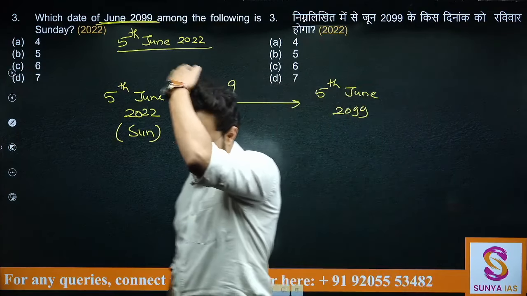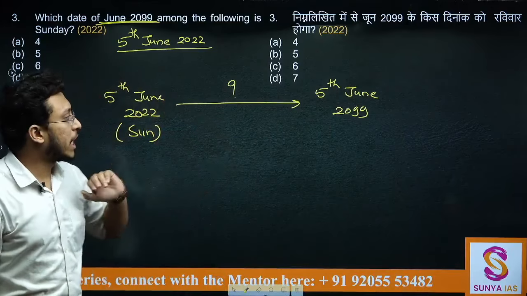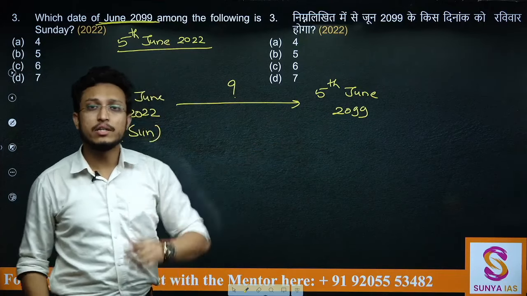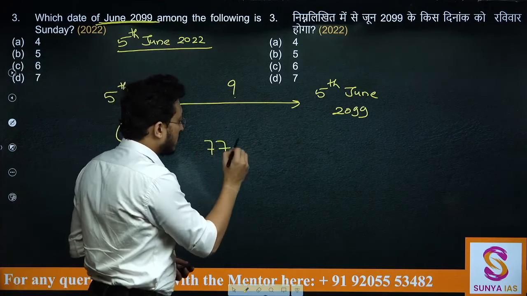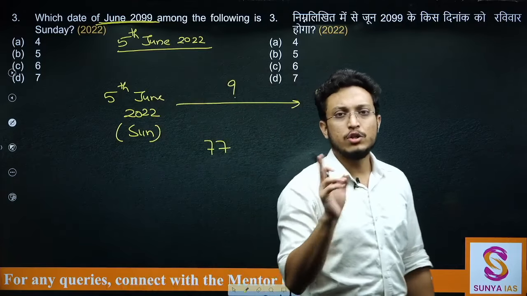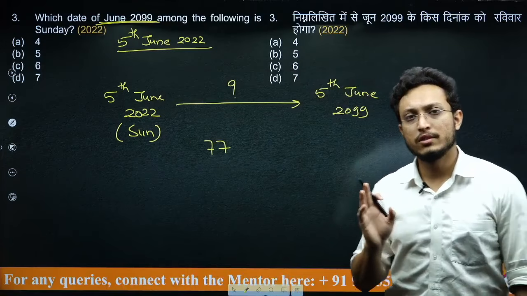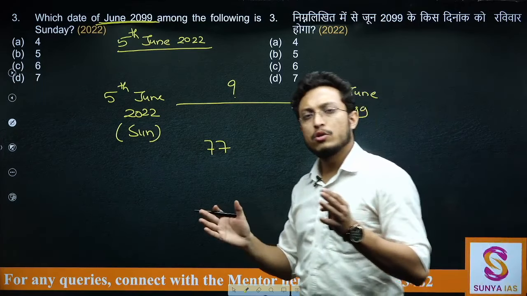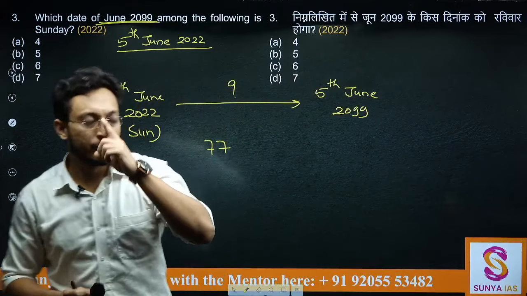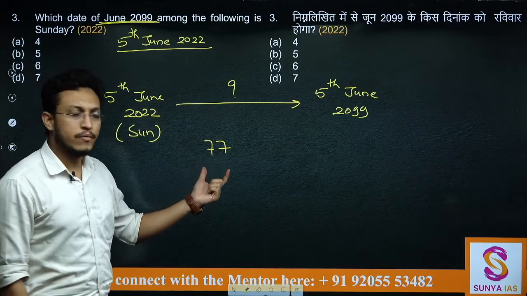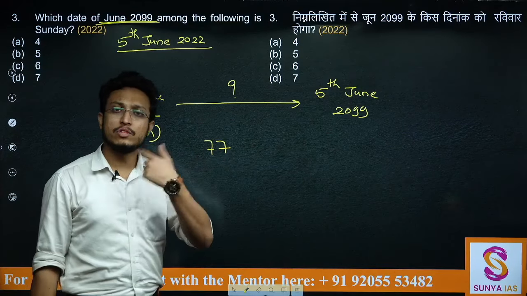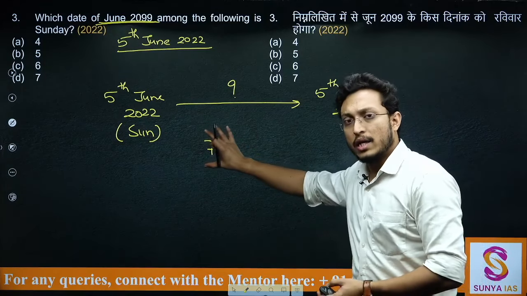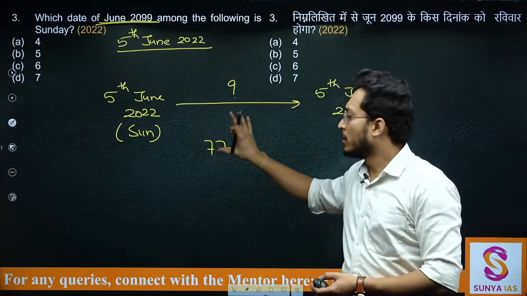अब इसको कैसे निकालेंगे? Now understand from 2022 till 2099 how many years have been completed. Can I say from here to here total 77 years have been completed? So total 77 years completed. If I need to find out number of odd days in this 77 years, assume that all of them are normal years. If all of them are normal years, every normal year has one odd day. If every normal year has one odd day, then 77 normal years can have 77 odd days. This 77 odd days will be there if all of these are normal years.